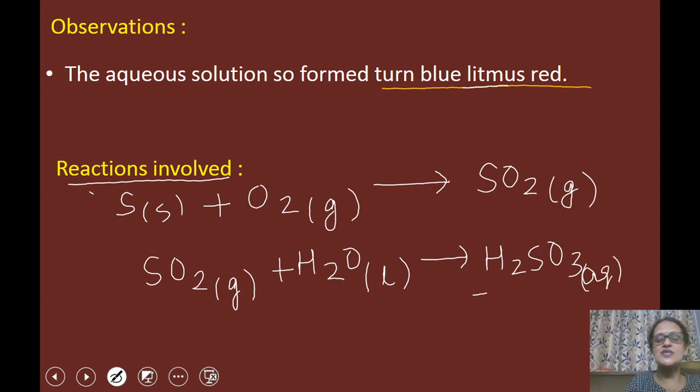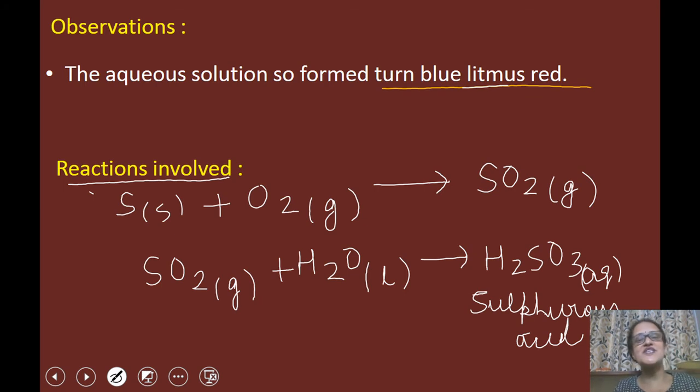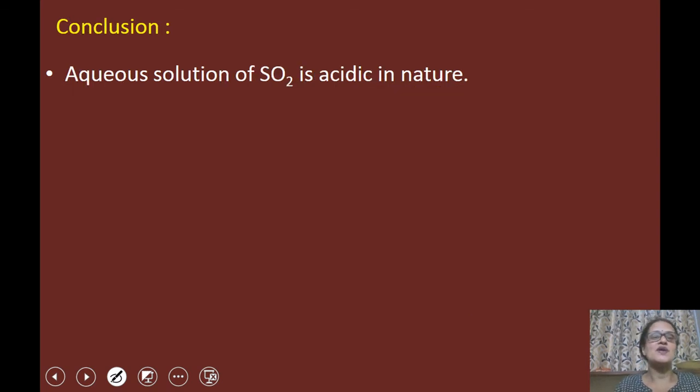So what is H2SO3? H2SO3 is sulfurous acid. So with the help of this activity, it is clear to you that sulfur dioxide on dissolution in water forms sulfurous acid H2SO3, and this sulfurous acid is acidic in nature. So we can conclude the aqueous solution of SO2 is acidic in nature.